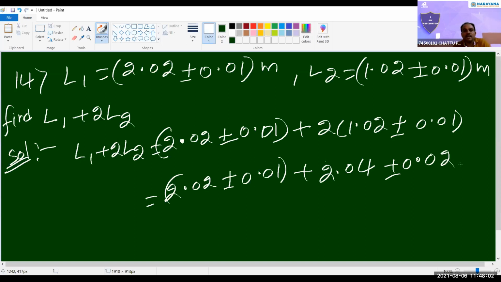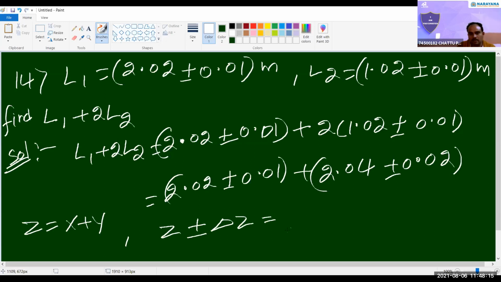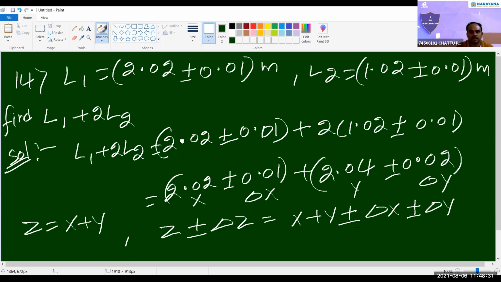Yesterday I gave Z equal to X plus Y. Then the final result becomes Z plus or minus delta Z, that is X plus Y plus or minus delta X plus delta Y. Now can you solve this?